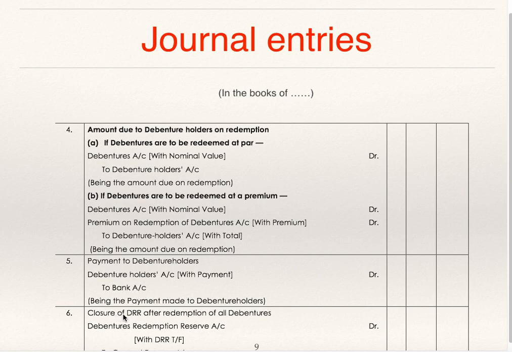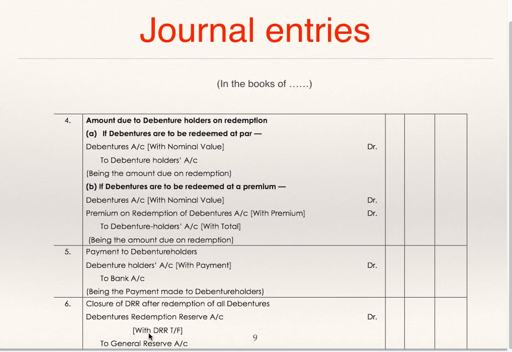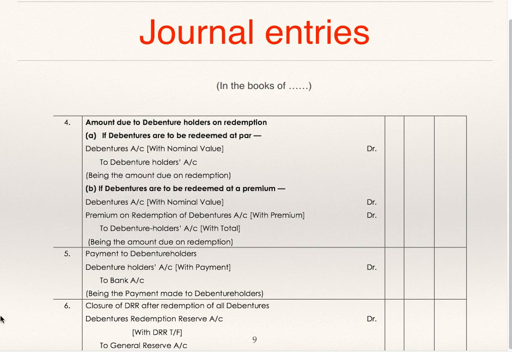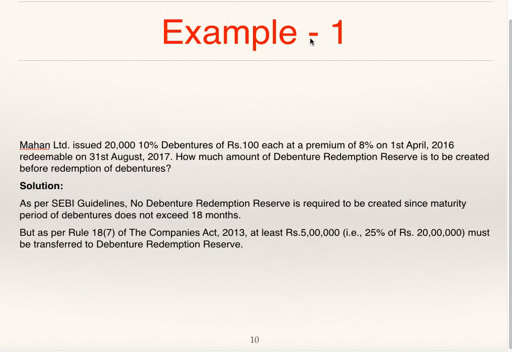Then after redemption of all debentures, the DRR account gets closed. The DRR account is to be closed by transferring it to general reserve: debenture redemption reserve account to general reserve. We'll see an example. Mohan Limited issued 20,000 10% debentures of 100 each at a premium of 8% on 1st April 16, redeemable on 31st August 2017. How much amount of debenture redemption reserve is to be created before redemption of debentures?